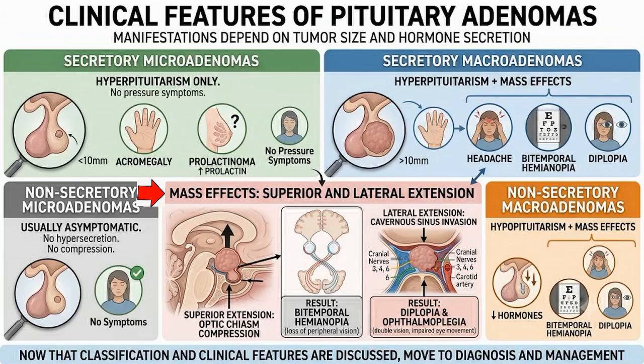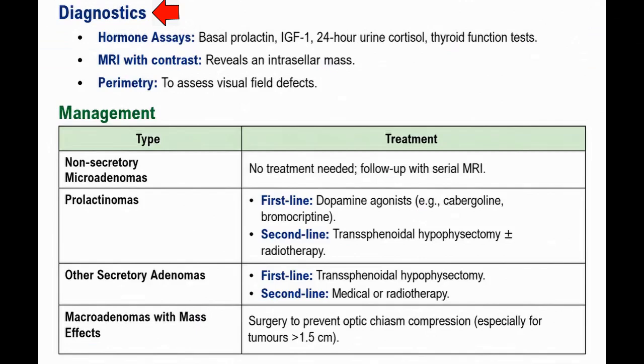Mass effects. As a macroadenoma enlarges, it may extend beyond the sella turcica. Superior extension. The tumor compresses the optic chiasm, producing bitemporal hemianopia. This occurs because the crossing nasal retinal fibers are compressed first. Lateral extension. The tumor may invade the cavernous sinus, affecting cranial nerves 3, 4 and 6. Patients develop diplopia, ophthalmoplegia.